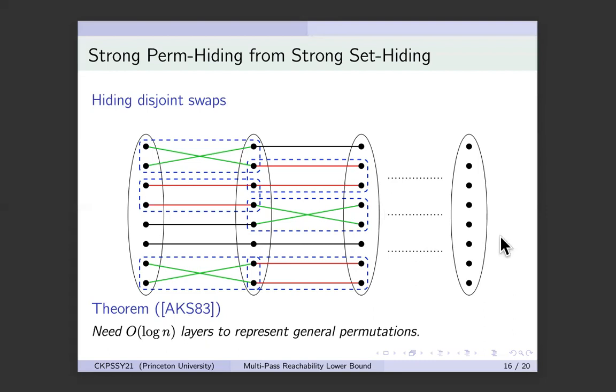So you give me any permutation on n vertices, I shall have log n layers like this, and for each layer I shall have some blue rectangles that are disjoint. There will exist a choice of swap or no swap for each of the blue rectangles, such that the overall permutation that I encode through this graph is the permutation you gave me. So now that I have this theorem, which actually comes from sorting networks, I can use my gadget to hide one swap for each of these blue rectangles. And the overall thing I will get is something that will hide the entire permutation by a simple hybrid argument.